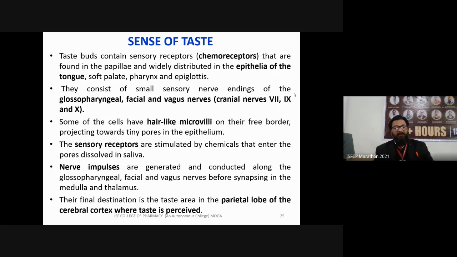Their final destination is the taste area in the parietal lobe of the cerebral cortex where taste is received. The sensation of taste is also stored in your brain.